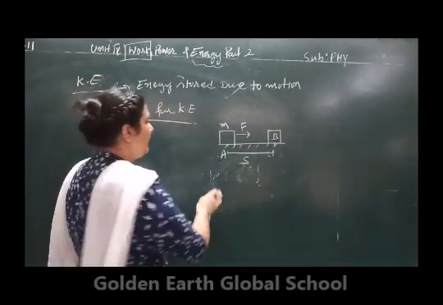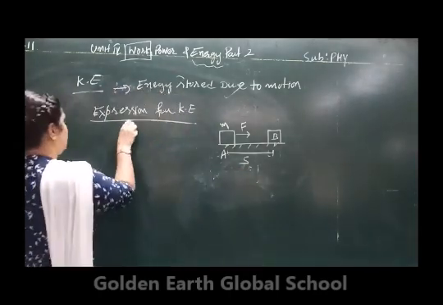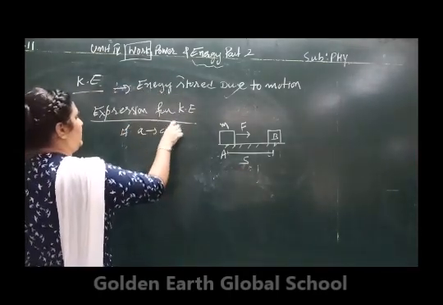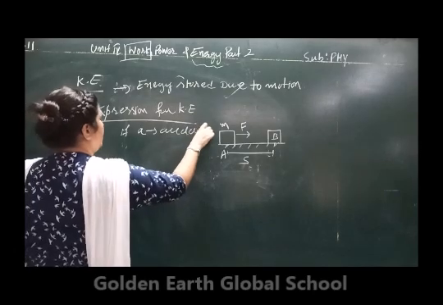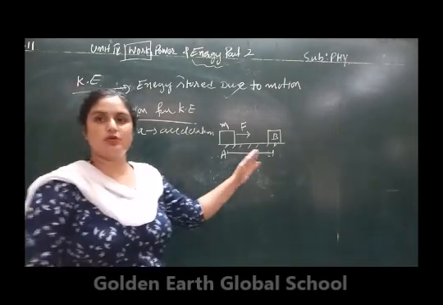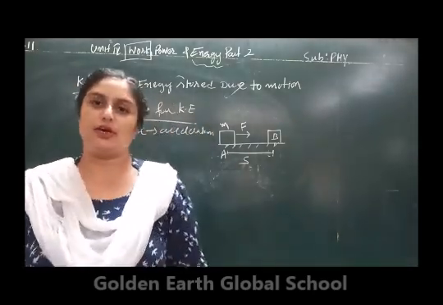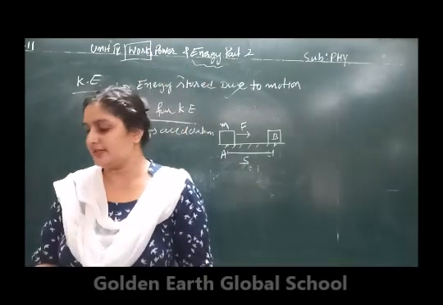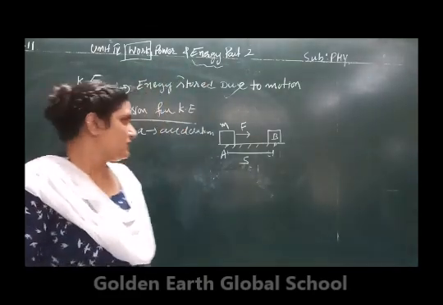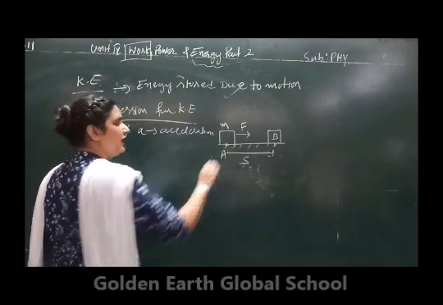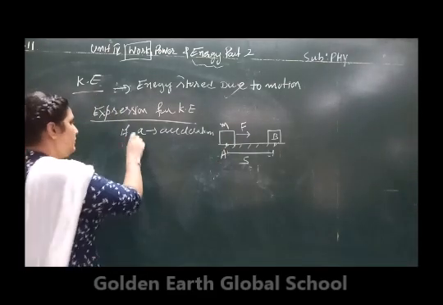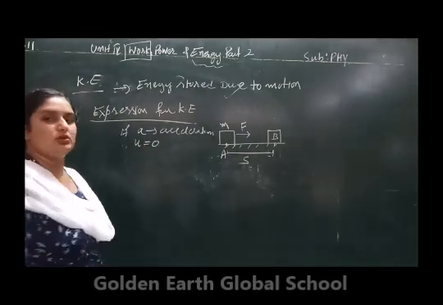Now let a be the acceleration, because whenever a force acts on the object, there will be some acceleration. Let us suppose initially the object at point A is at rest, which means u is equal to 0.